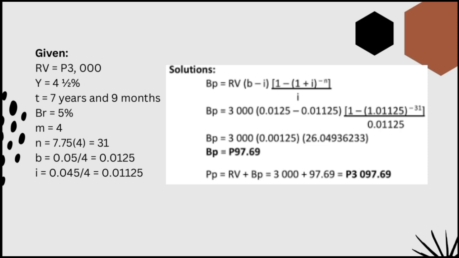So our next step is hanapin natin yung purchase price niya. So RV plus BP. So yung nakuha nating BP is a-add natin sa RV, which is 3,000 plus 97.69 is equal to 3,097.69 pesos. So that's the answer.